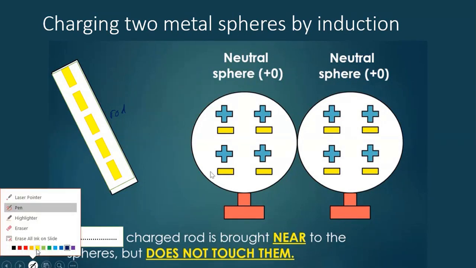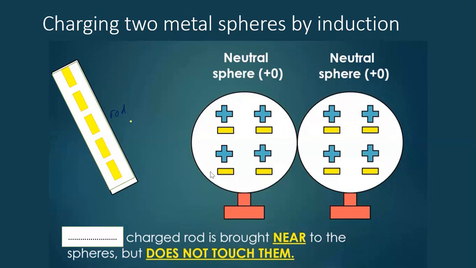Negatively. A negatively charged rod is brought near to the spheres but does not touch them. Why? Because the process is induction. We don't need contact. Only conduction needs contact.